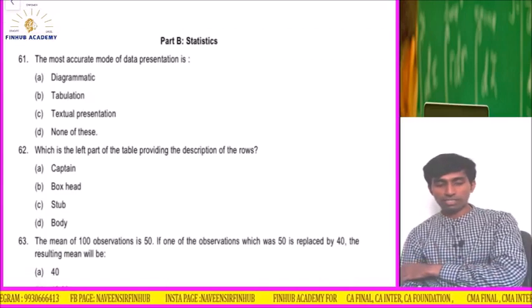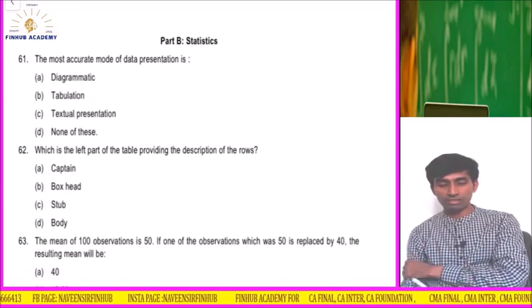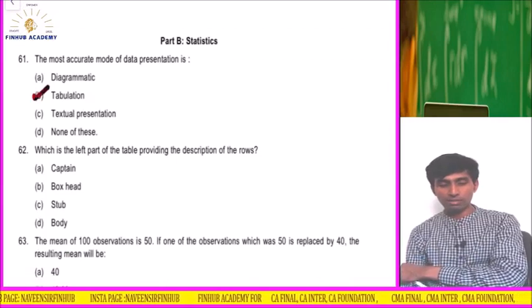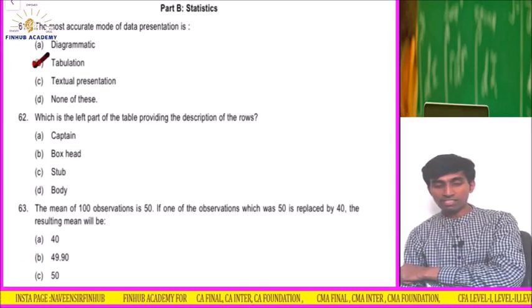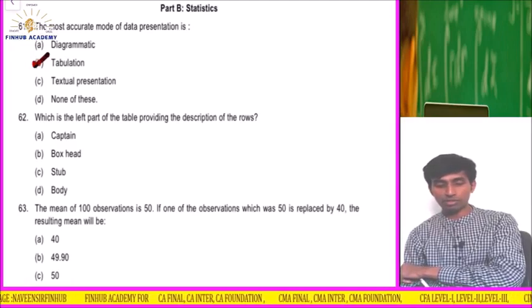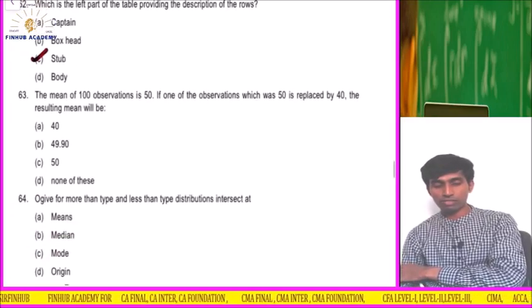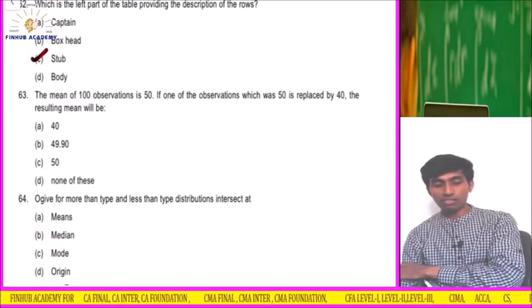Fine. Let's move to the next part. The most accurate mode of data representation is tabulation. Which is the left part of the table providing the description of the rows? Stub. All straightforward questions.